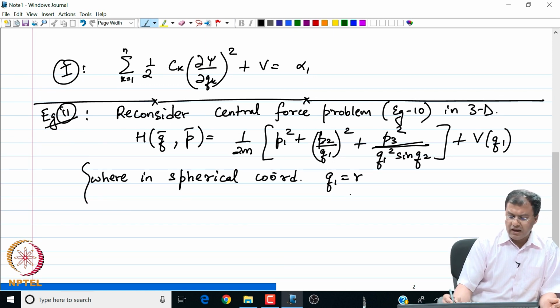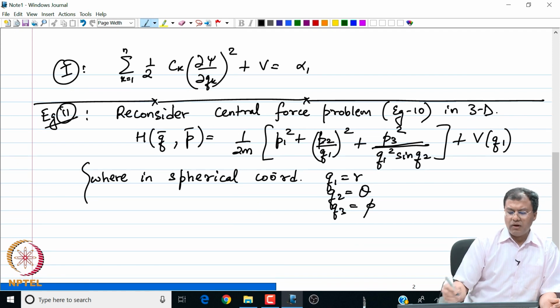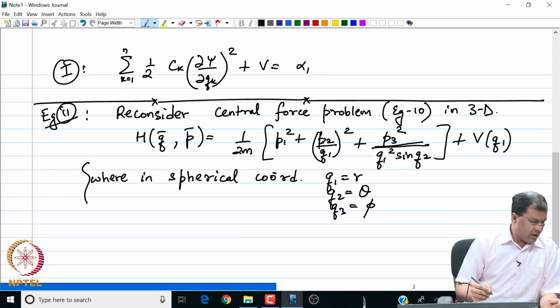So if we were in spherical coordinates, my coordinate q1 would have represented the radial component r, and my coordinate q2 would have represented the angular component theta, and my q3 would have represented the azimuthal component phi, that is the angle with respect to the z axis.